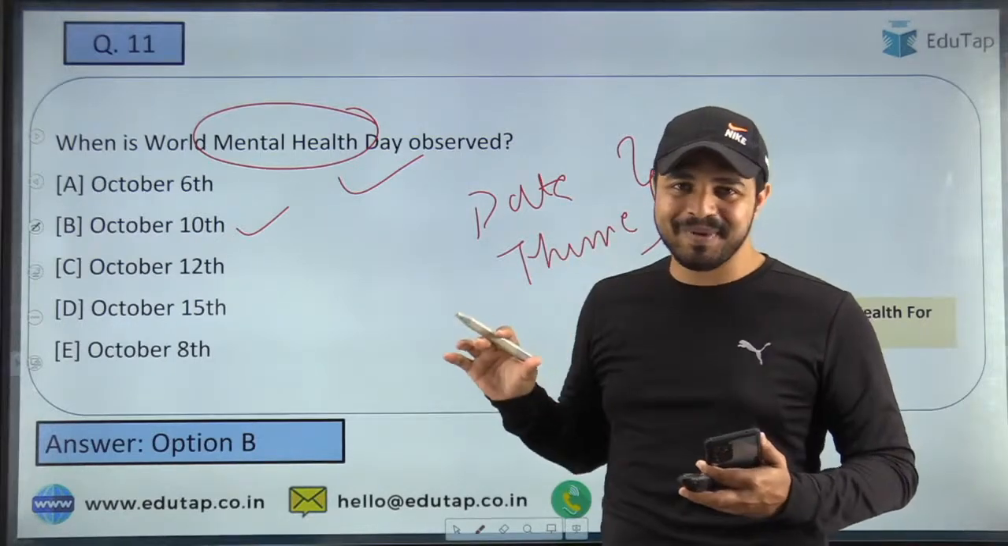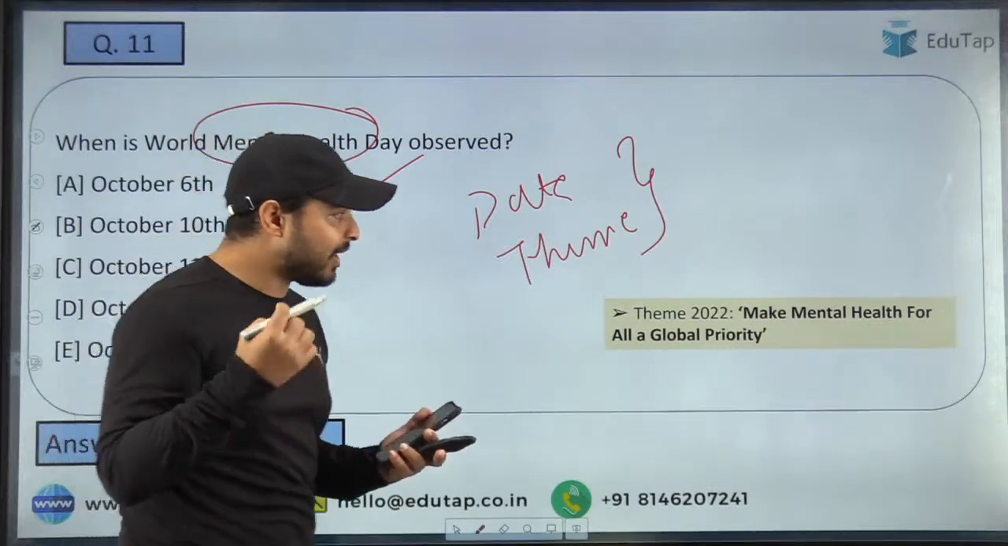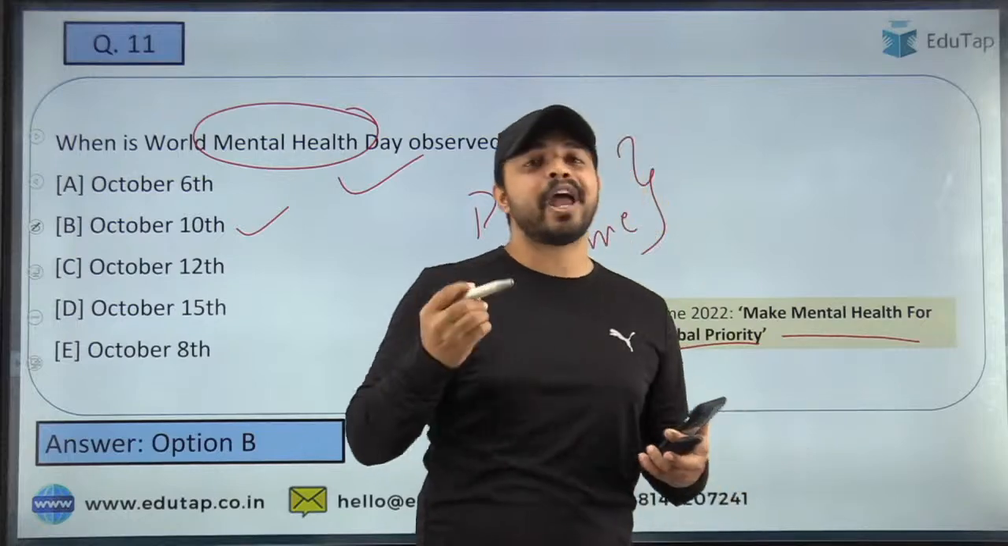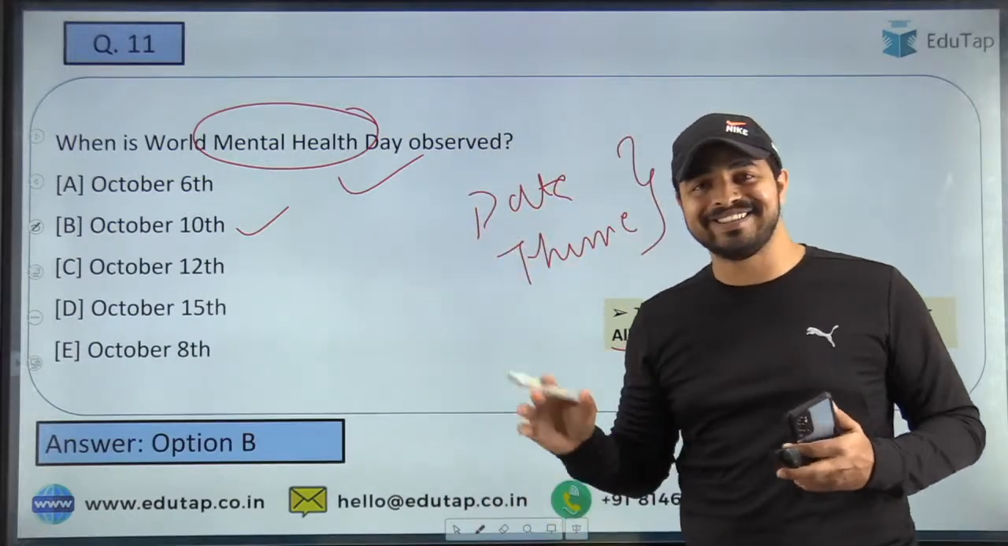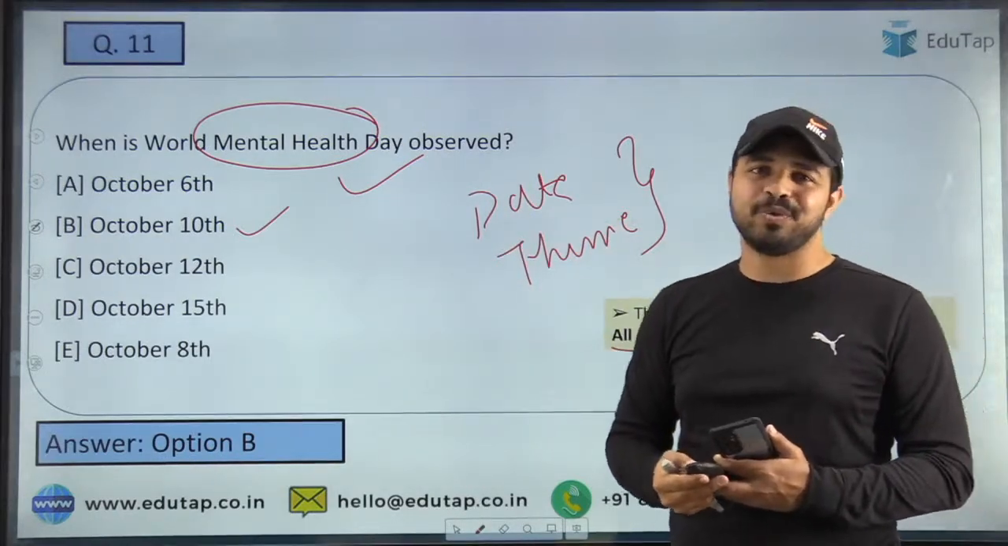But what is the next dimension? That is the theme of this particular day. And when I talk about the theme, it is make mental health for all a global priority. This is the right answer to this question. So we have covered all the important details. That is the date, we have covered the theme, and now it's time to move to the next question.